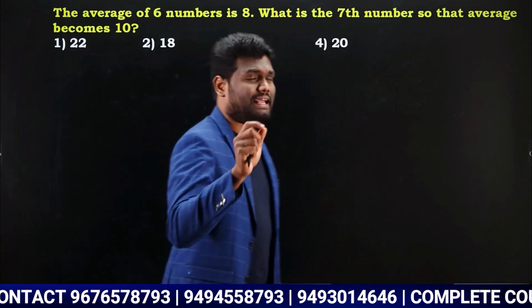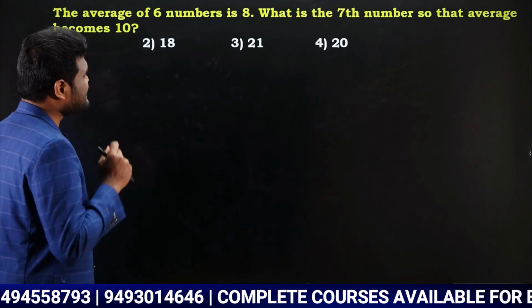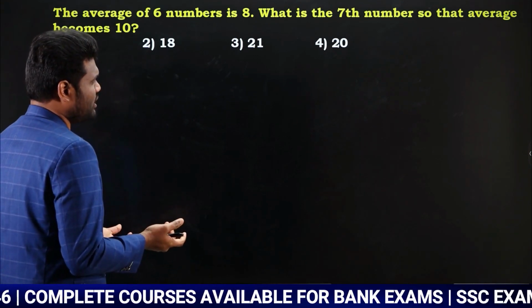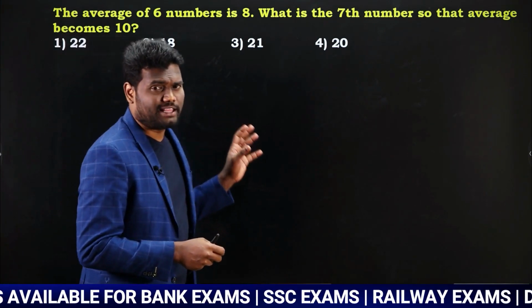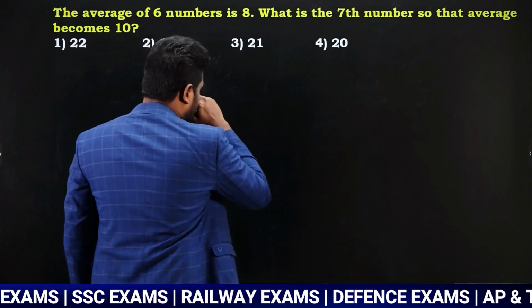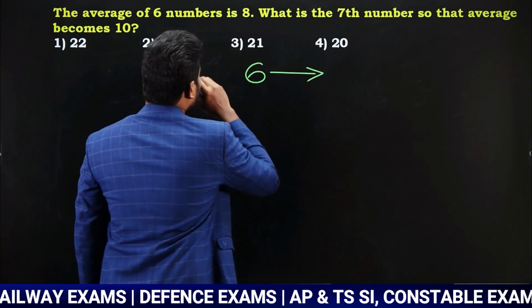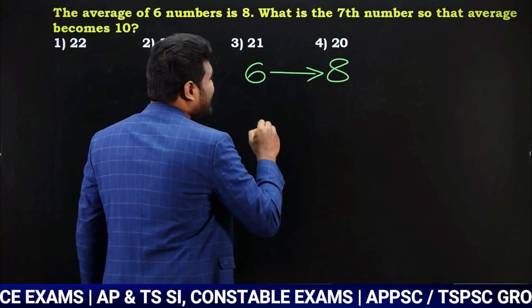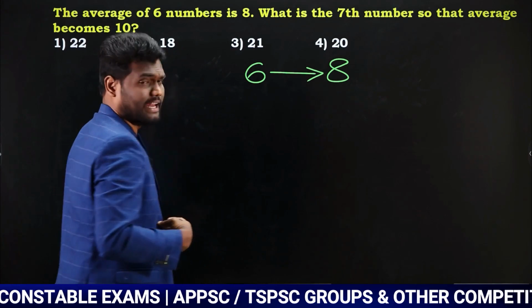Observe here with a simple example. The question is saying the average of 6 numbers is 8. What is the 7th number so that the average becomes 10? I am going to explain the concept with this simple example. It is saying that 6 numbers are there, and the 6 numbers' average is 8. Next it is said, what is the 7th number so that the average becomes 10?